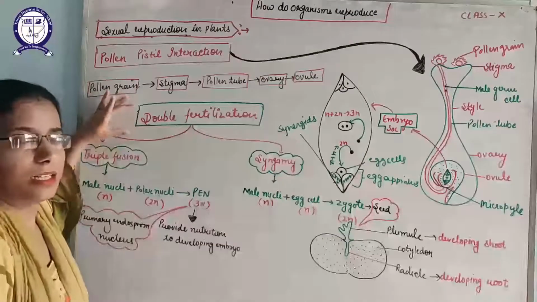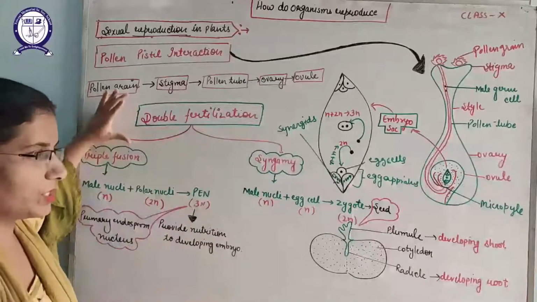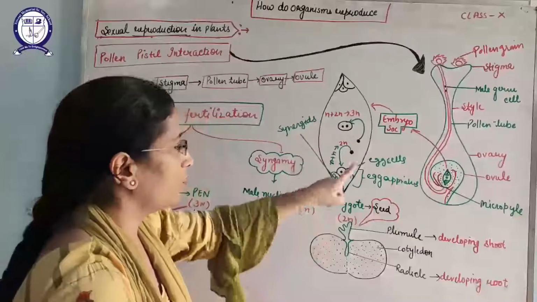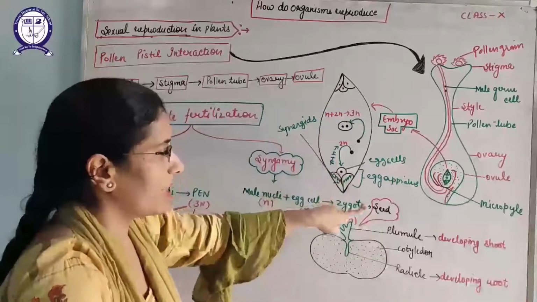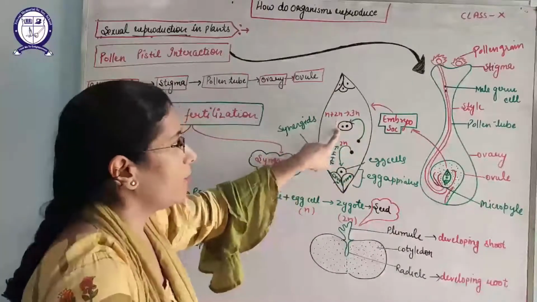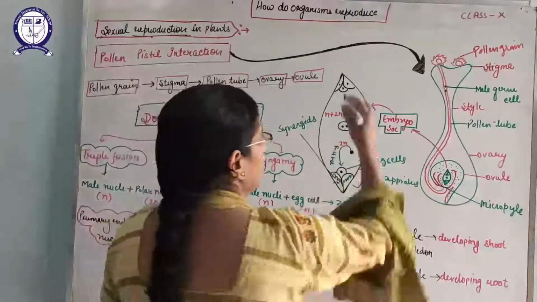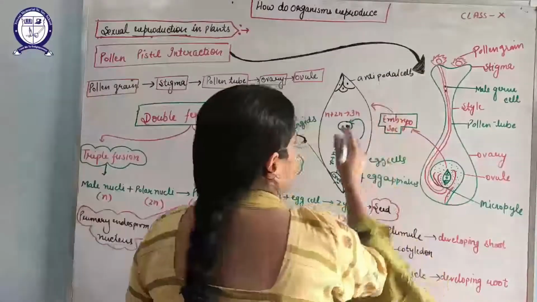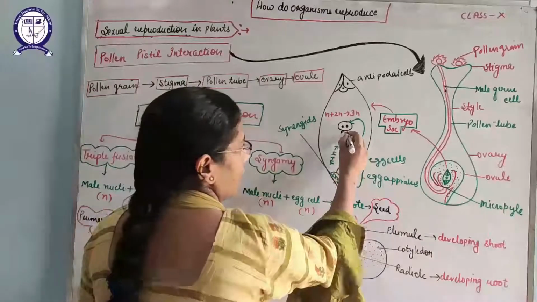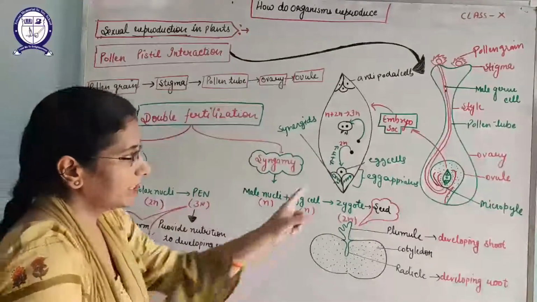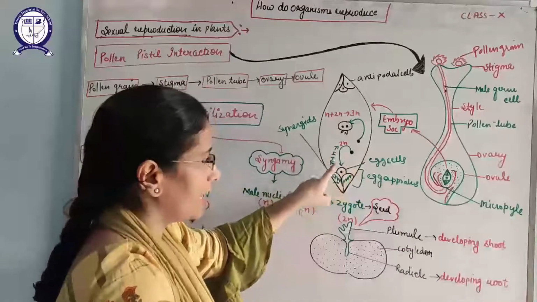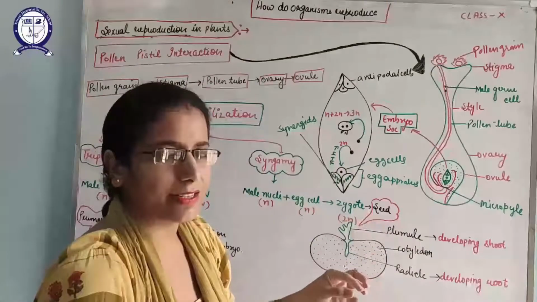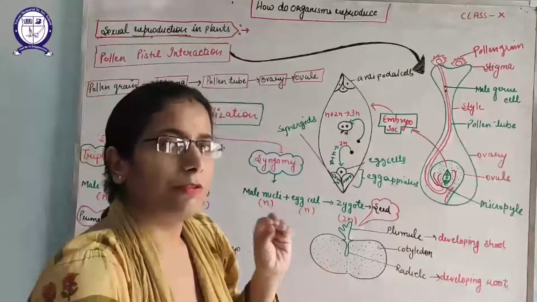The next topic is double fertilization. What is double fertilization? Out of two male nuclei or male germ cells, one male nucleus fuses with the egg cell to form the zygote, and the other male nucleus fuses with the polar nuclei. These are the antipodal cells, and this is the polar nuclei. These are the two male nuclei. When one male nucleus fuses with the egg cell and the other fuses with the polar nuclei, this process takes place at the same time. That is why it is known as double fertilization.